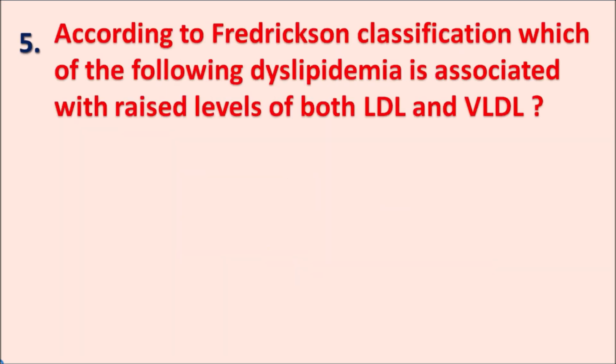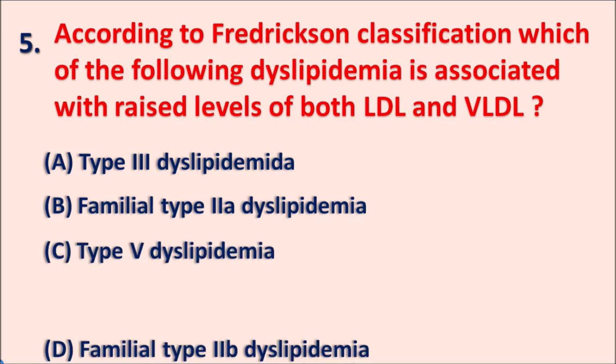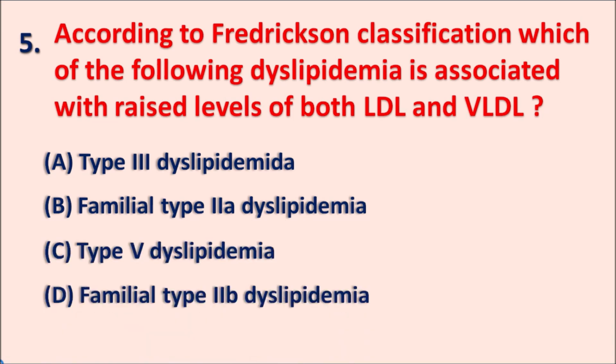Fifth one: according to the Fredrickson classification, which of the following dyslipidemias is associated with raised levels of both LDL and VLDL? Options are A. Type 3 dyslipidemia, B. Familial type 2A dyslipidemia, C. Type 5 dyslipidemia, and D. Familial type 2B dyslipidemia. What is dyslipidemia?